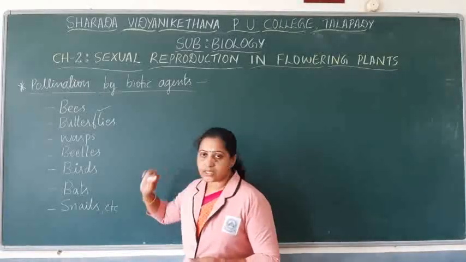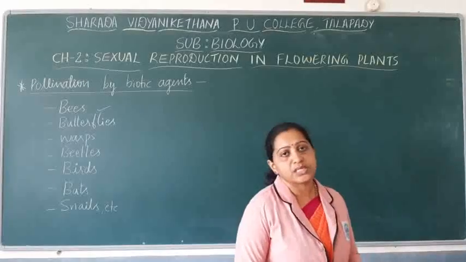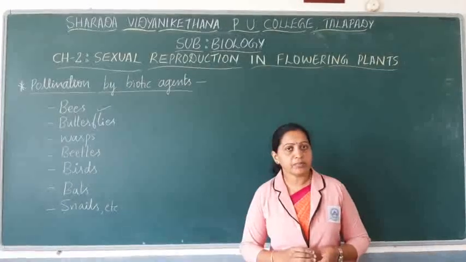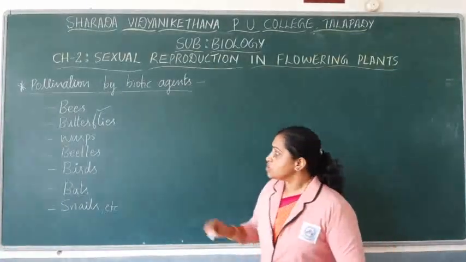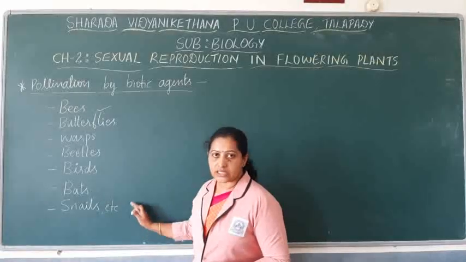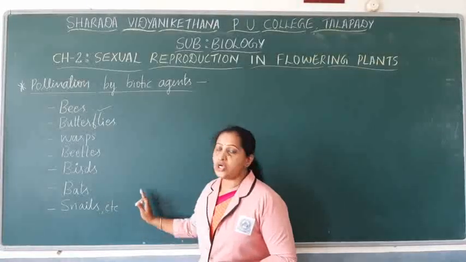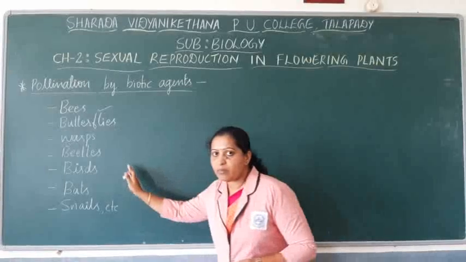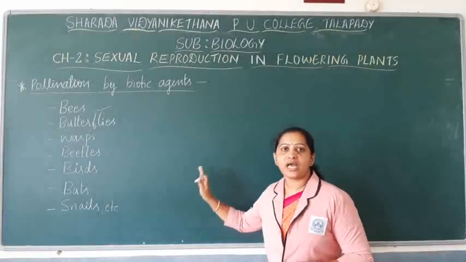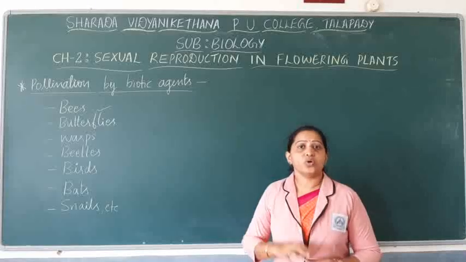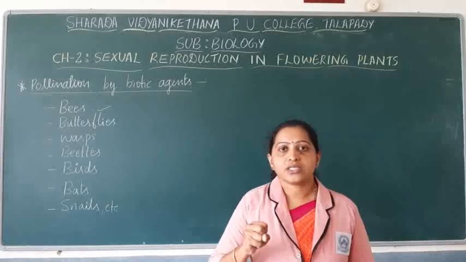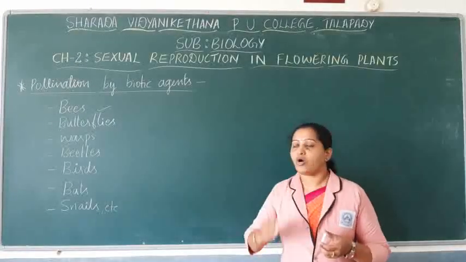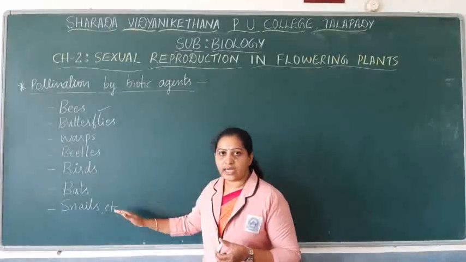And coming to the birds, even in birds there are different types of birds which help in pollination. For example, there are sunbirds and hummingbirds which achieve pollination. So these are different biotic pollinating agents. If pollination takes place with the help of these biotic agents, the flowers should have certain adaptations. The flowers of certain angiosperms have adapted in such a way that they can be pollinated by many of these pollinating agents.